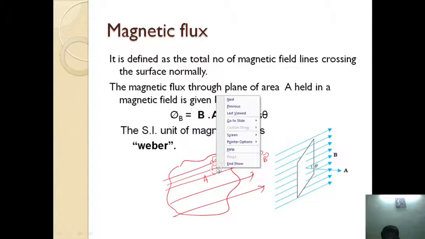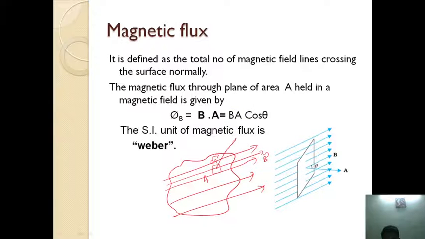This is the area vector dA, always perpendicular. Let the angle be theta. Now the flux through this small area will be given as dΦ_B equals B dot dA.